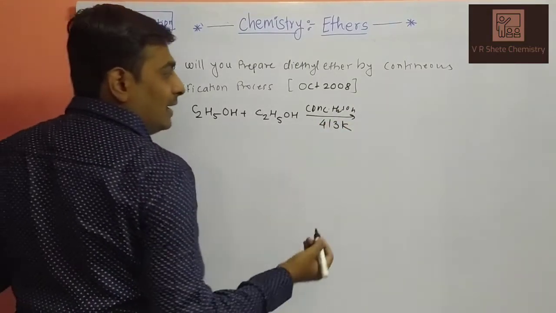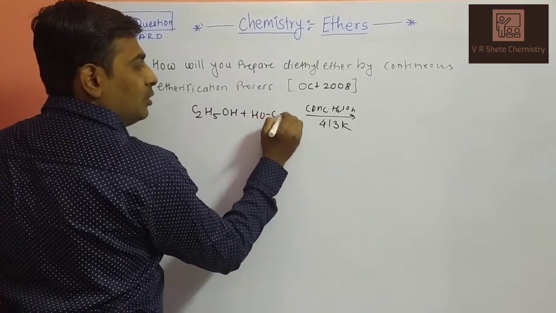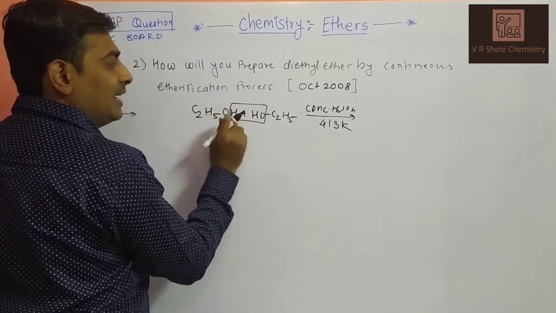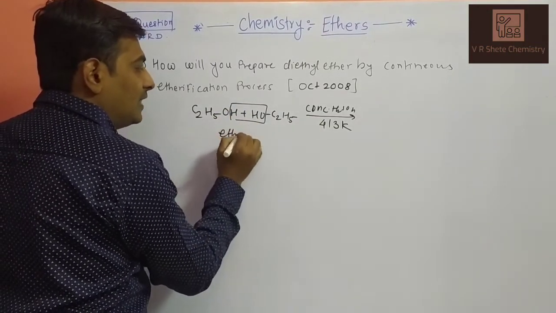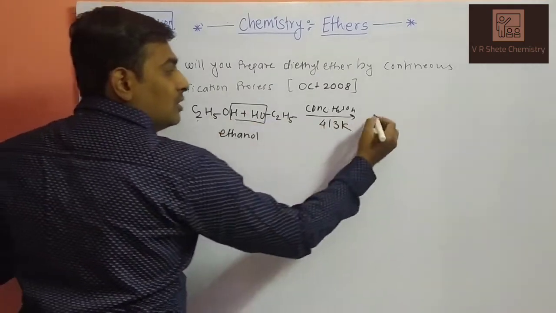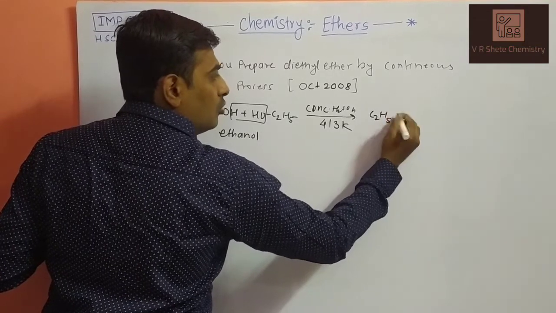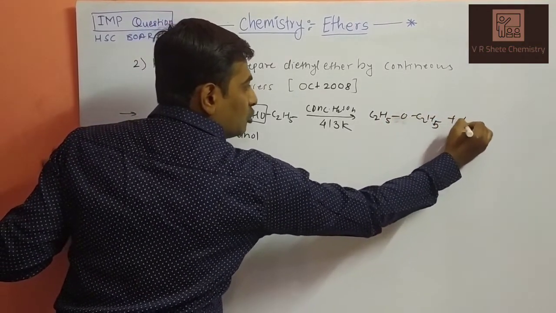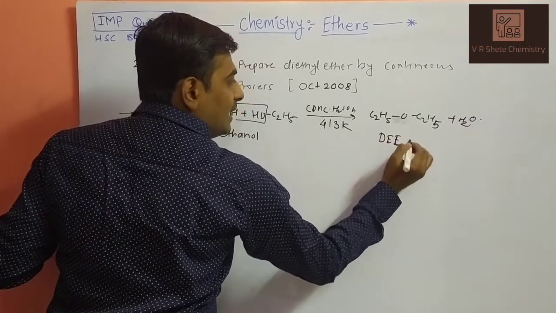This is intermolecular dehydration, because the OH and H are removed from two different molecules of ethanol. We get C2H5OC2H5 plus H2O. This is diethyl ether, called DEE.